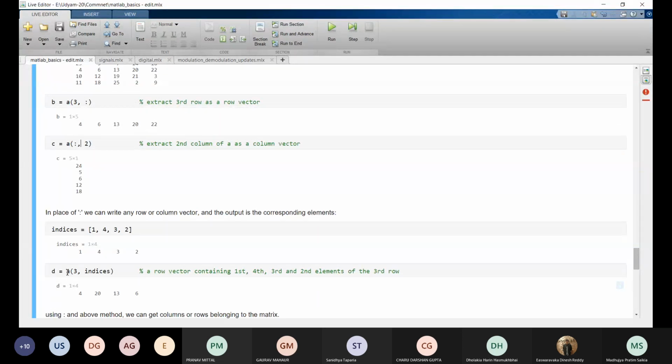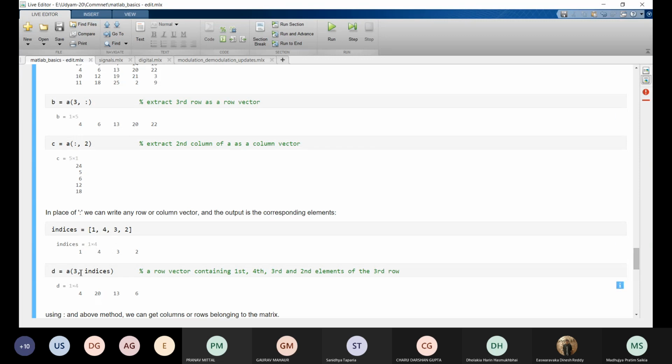Now, if we define D as A of 3 comma indices, the first, fourth, third, and second elements from the third row will be printed. The first index has value 1, so A of 3 comma 1 is 4. So 4 is printed. The second element of indices is 4, so A of 3 comma 4 is 20. So 20 is printed here.